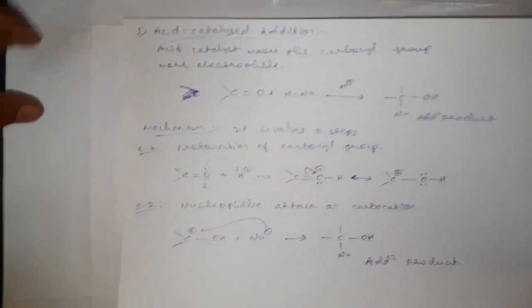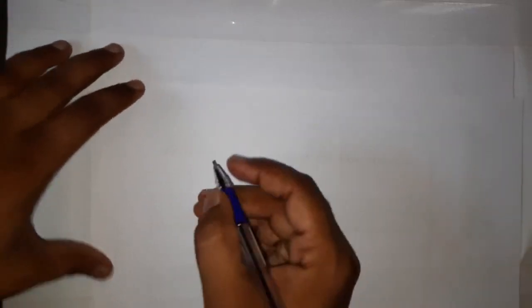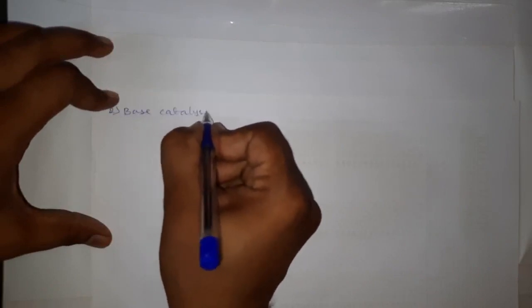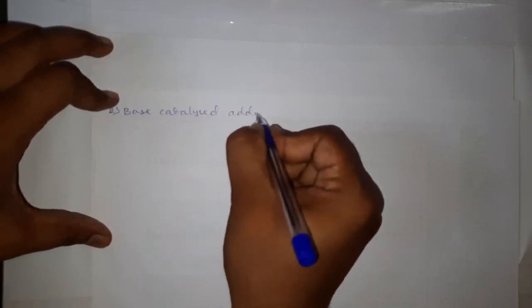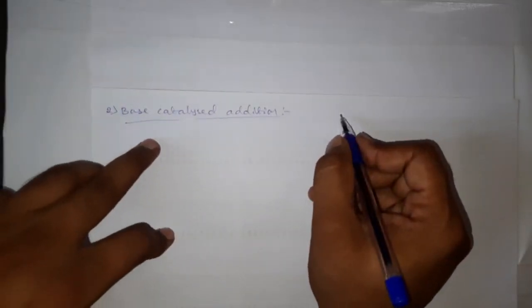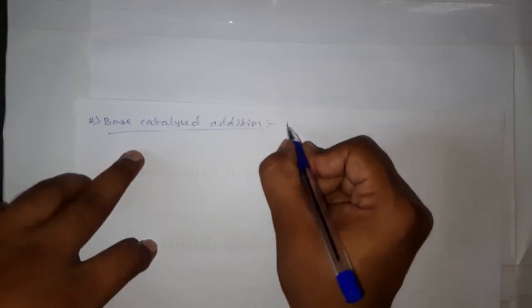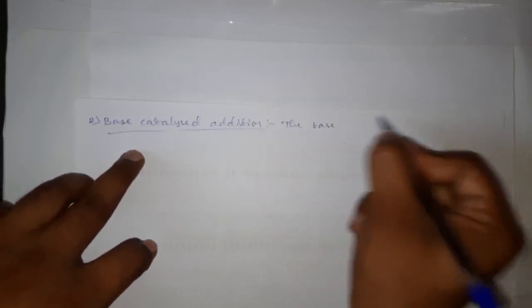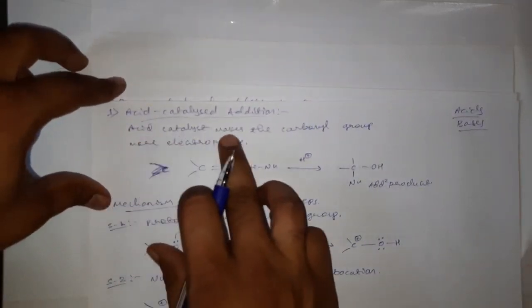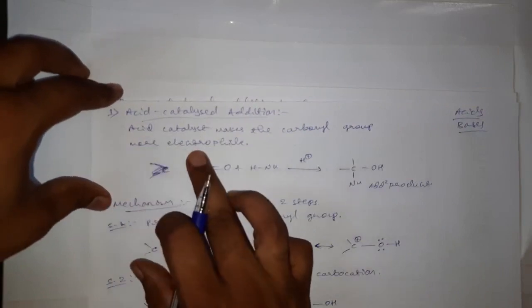Okay, then now we can discuss the base catalyzed addition of nucleophiles to the carbonyl group of aldehydes and ketones. See, here they have written one sentence, that is, acidic catalyst makes the carbonyl group more electrophilic.